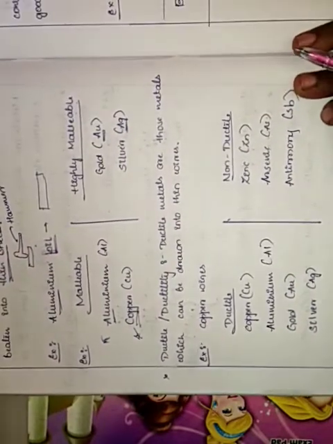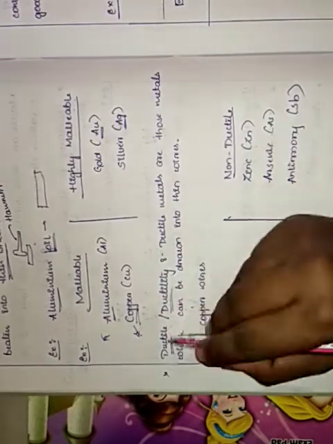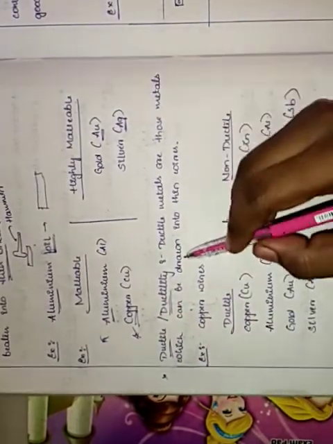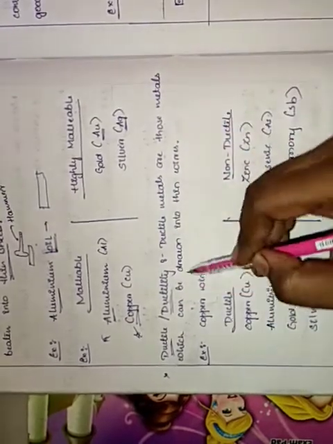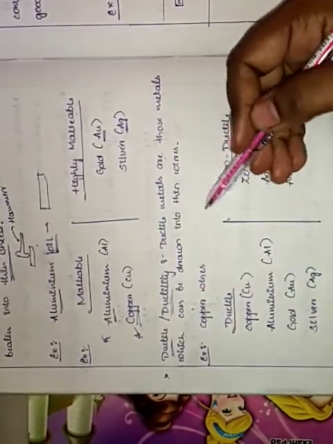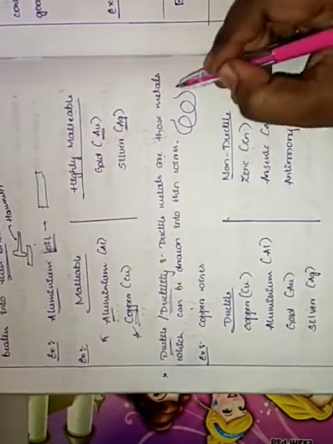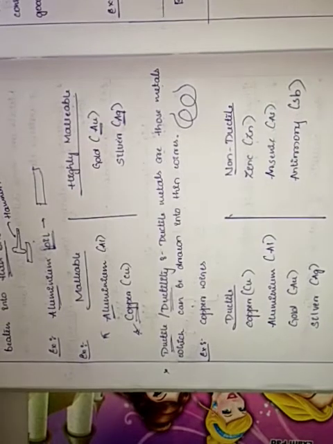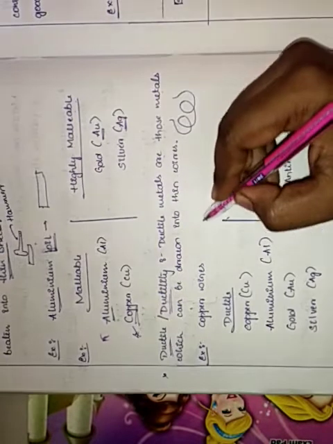What is the meaning of ductile? It can be called ductility or ductile, anything we can call it. Ductile metals are those metals which can be drawn into thin wires. For example, thin wires which are used in electric circuits. For example, copper wire.